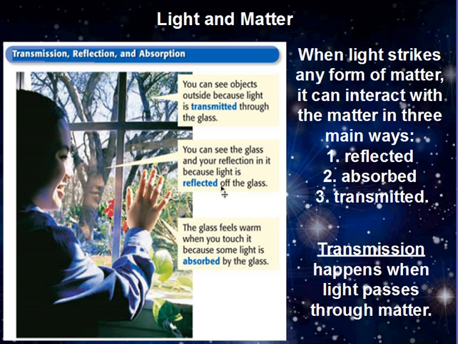Reflection is where light bounces off of a surface and you can see your reflection in the window. Absorption is where light gets trapped into matter or particles, turning it into heat, which is why this glass feels warm if you're touching it. The new word is transmission. This happens when light passes completely through or almost completely through matter, which is why you can see objects outside through the glass. Light is being transmitted through the matter.